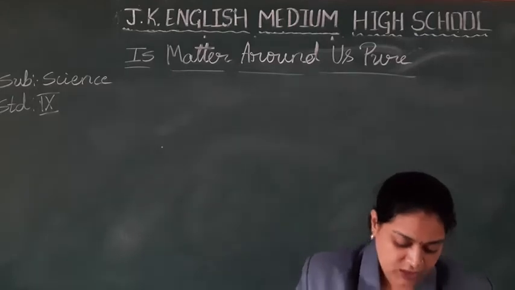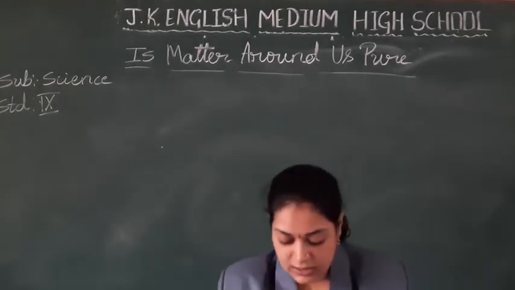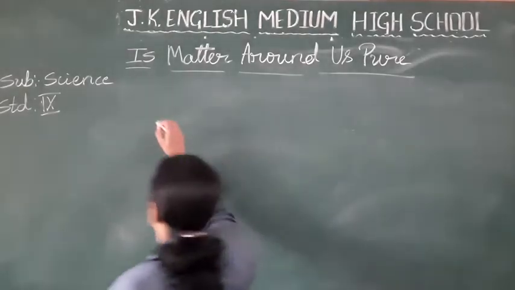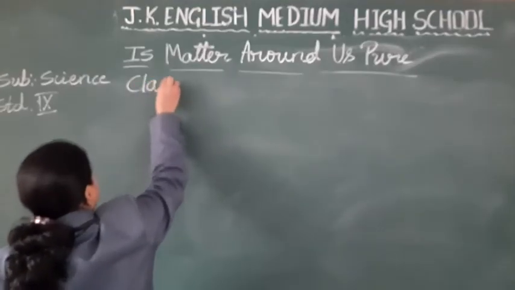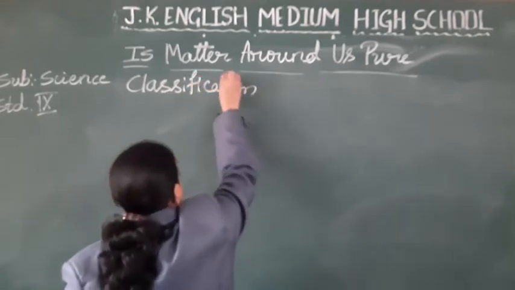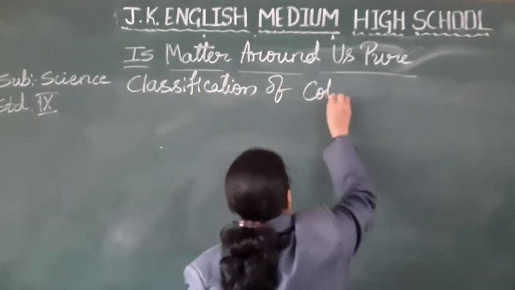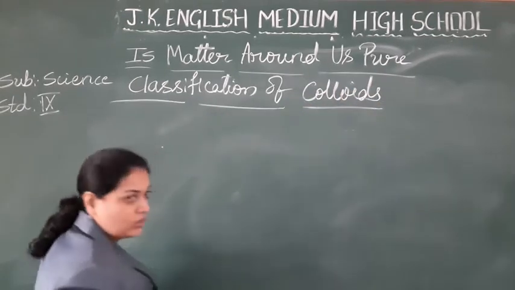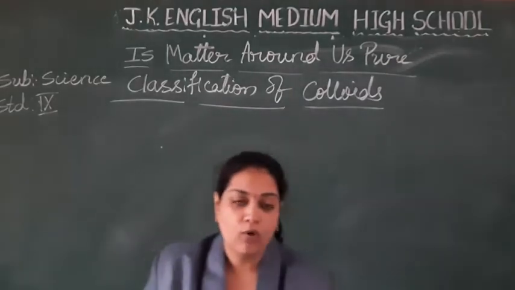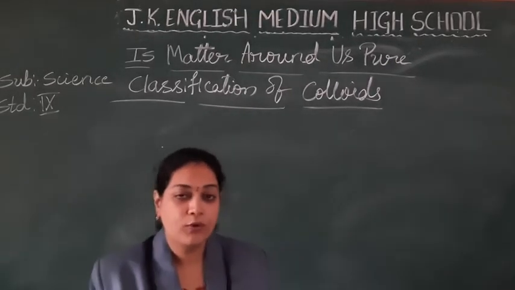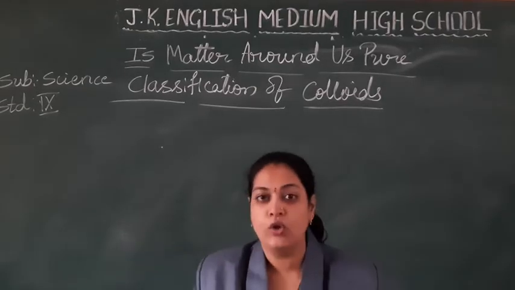Coming to the next one, students, that is classification of colloids. First one, how to classify? See, what we find, one is dispersed phase. Hope you know, dispersed phase means solutes.